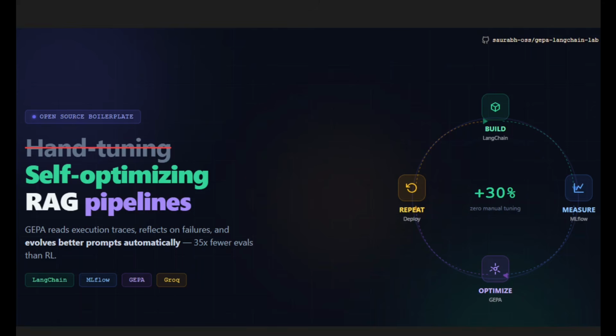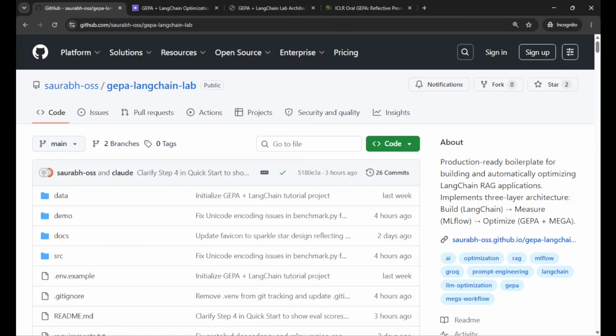better than another. But what if your prompts could optimize themselves the same way we optimize hyperparameters in classical ML, but all using natural language reflection? And that's exactly what this project does.